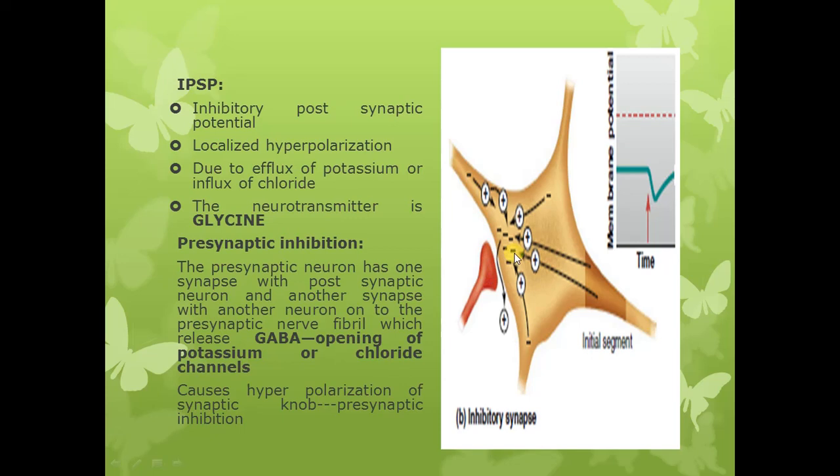The other type of inhibition is the presynaptic inhibition. In case of presynaptic inhibition, the presynaptic neuron has one synapse with the postsynaptic neuron and another synapse with another neuron onto the presynaptic nerve fibril.